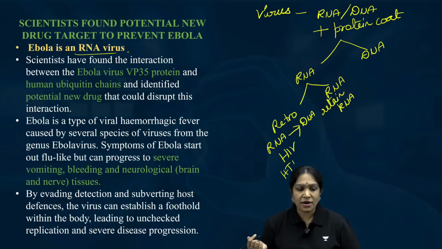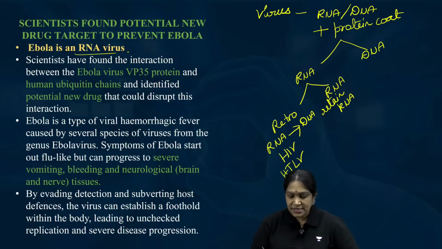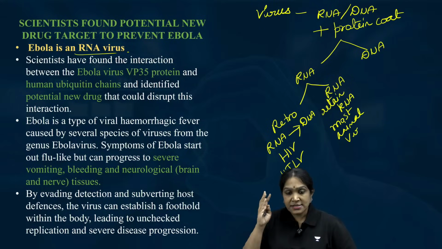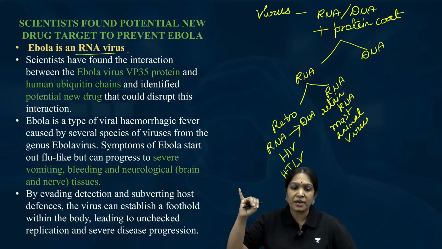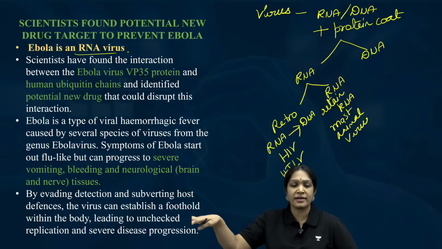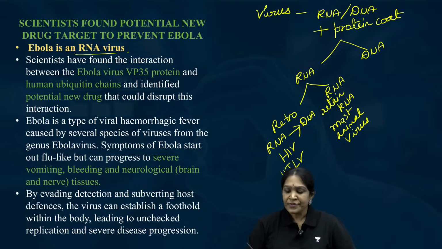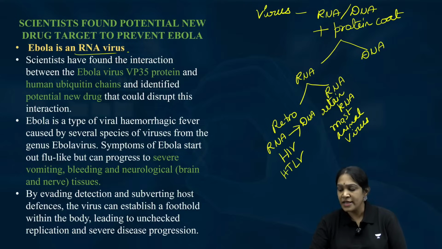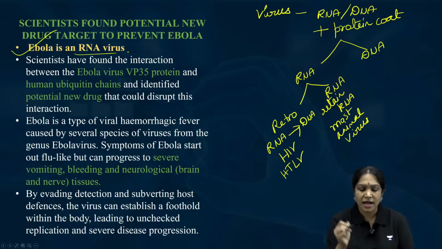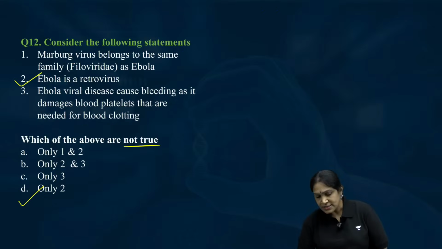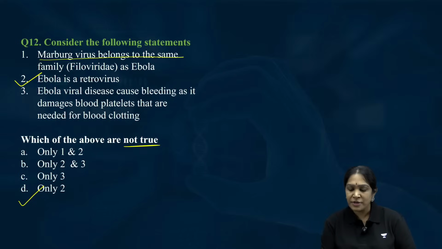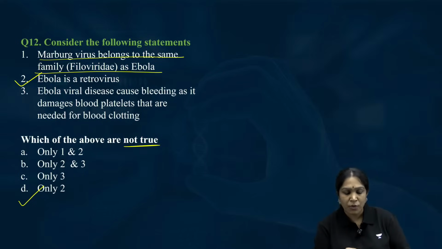Most of the animal viruses are RNA viruses. Zika, Nipah, Ebola, Marburg, coronavirus, flu virus, hepatitis, all these are RNA viruses. Is it clear? And DNA viruses are very rare. Ebola is not a DNA virus, it is not a retrovirus, it is an RNA virus. Now let us deal with this question. Marburg virus belongs to the same family, Filoviridae, as Ebola, correct.